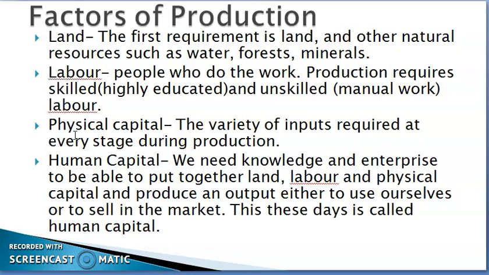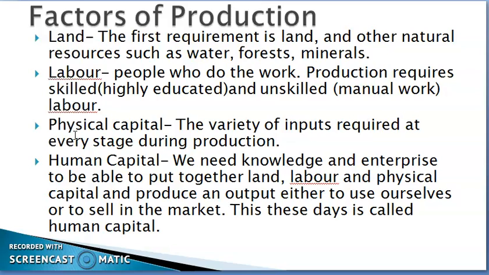Land also provides us water, forest, minerals and so many other natural resources which are most essential to produce goods and services. Then we require labor, which means we require some people who can do the work in production. These people might be of two types. They might be skilled or unskilled. Who are skilled? Skilled are those who are very well educated. For example, the production manager is a kind of skilled labor.